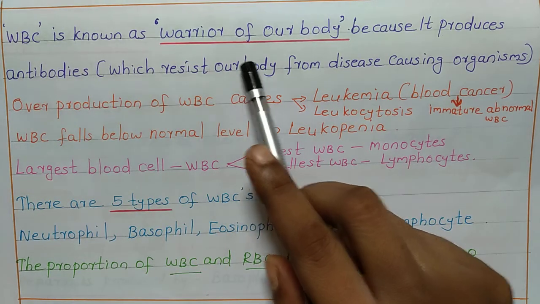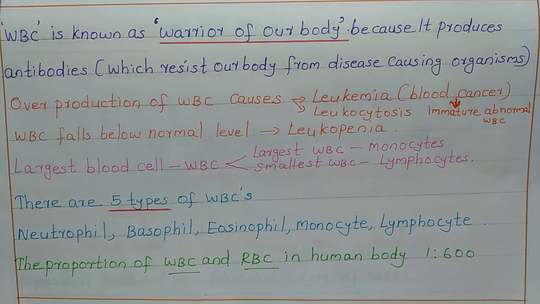WBC is known as the warrior of our body because it produces antibodies, and these antibodies protect our body from disease causing organisms. Why is WBC known as the warrior of our body? Because it produces antibodies which protect our body from disease causing organisms.